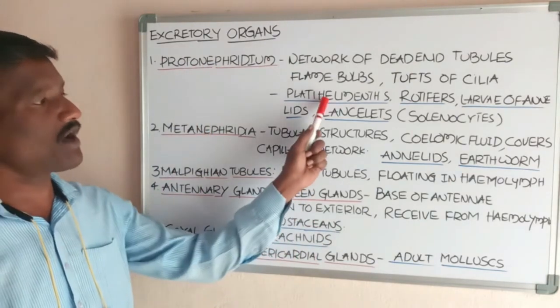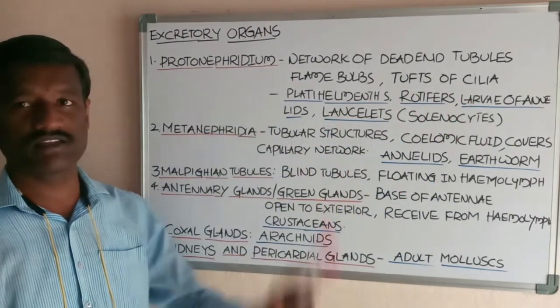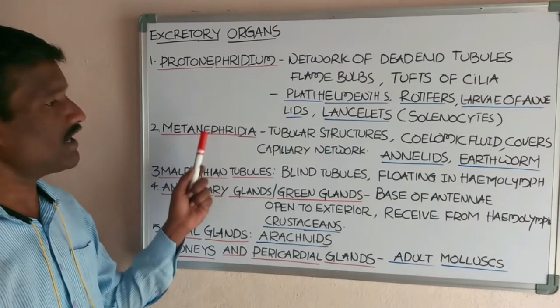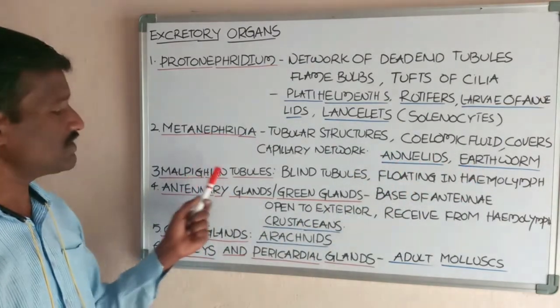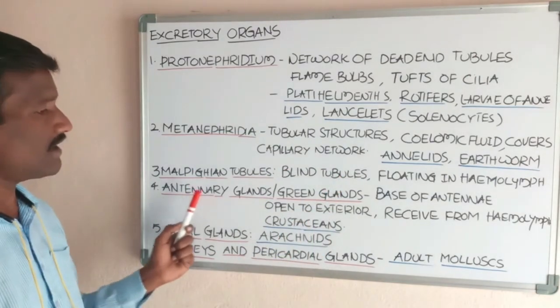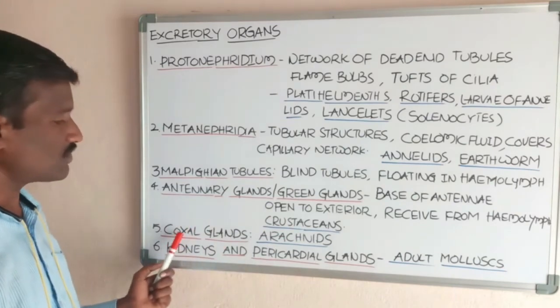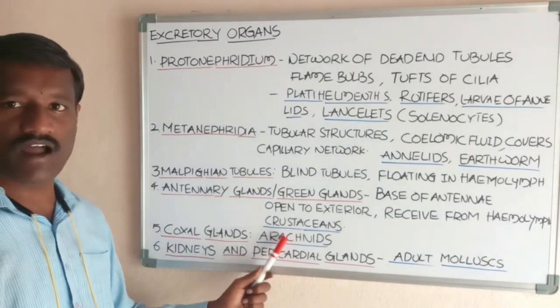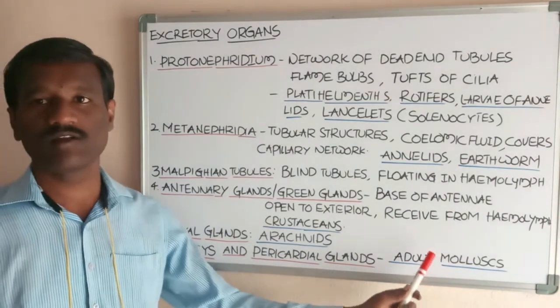Protonephridia are present in platyhelminthes, rotifers, and larvae of annelids and lancelets. Metanephridia are present in annelids and earthworms. Malpighian tubules are present in insects. Antennary glands are present in crustaceans. Coxal glands are present in arachnids. Kidneys and pericardial glands are present in molluscans.